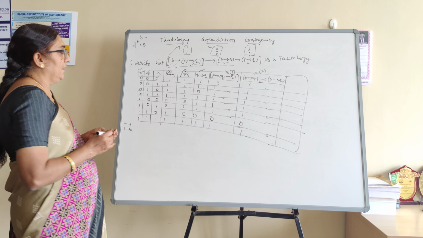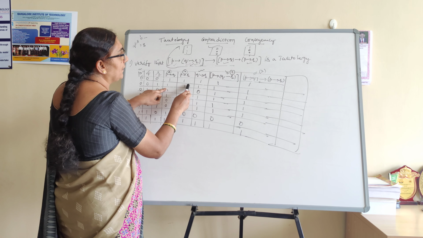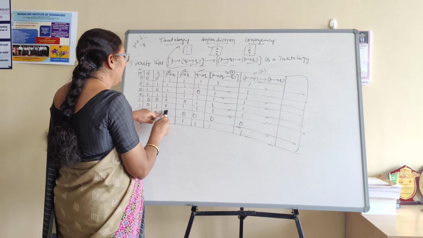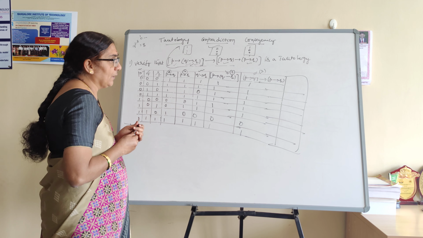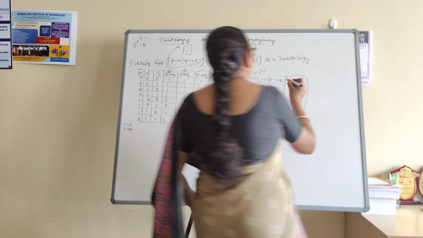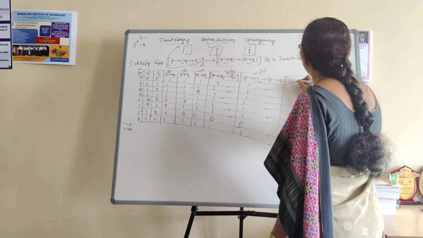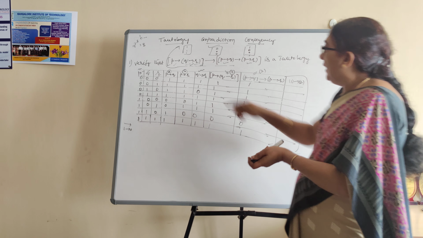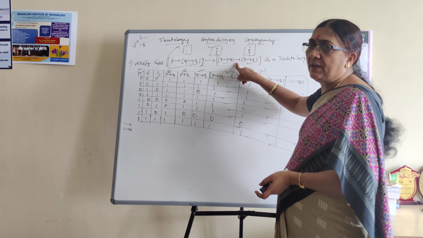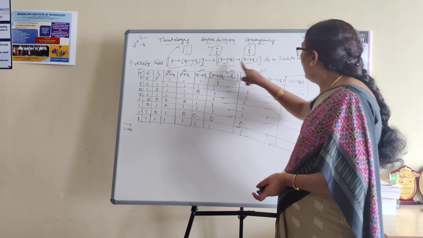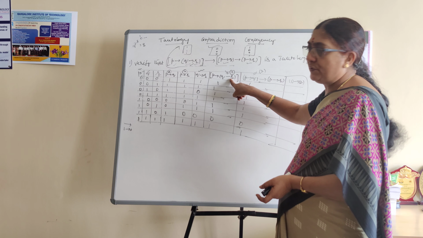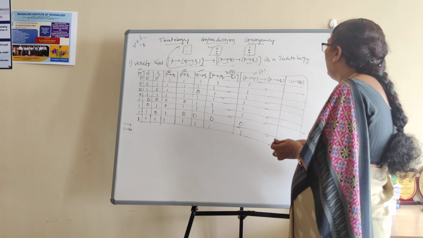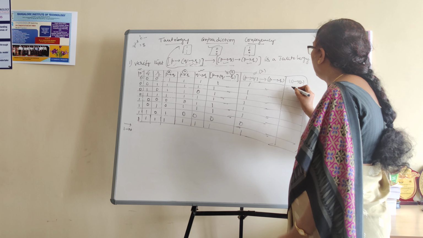Observe carefully here. Now if you want, 1 to 1 is 1, 1 to 1 is 1, 1 to 1 is 1, 1 to 1 is 1, 0 to 0 is 1 only, 0 to 1 is 1, 1 to 0 is 0, 1 to 1 is 1. The next part is very easy, one conditional with 2. Instead of writing the entire left hand and right hand side of the conditional, hypothesis and conclusion, for my convenience, I am going to choose this as 1, this as 2. Therefore, now one conditional with 2.